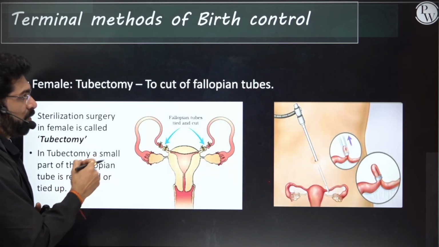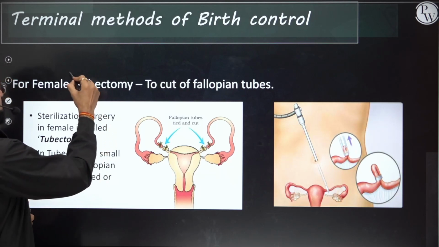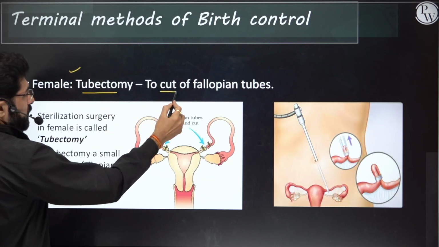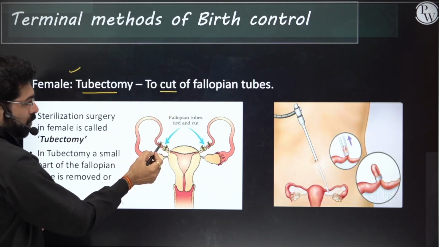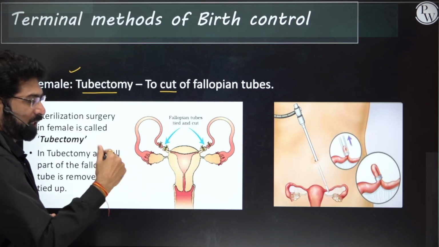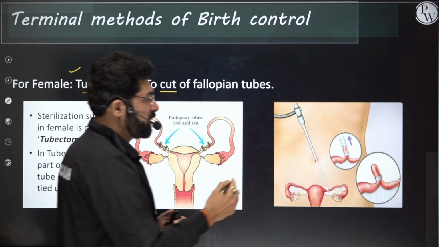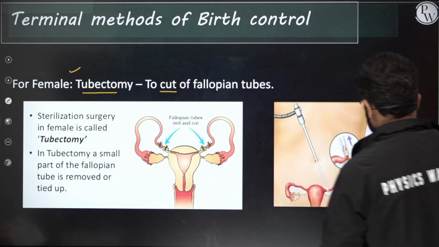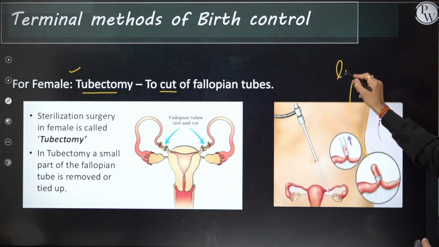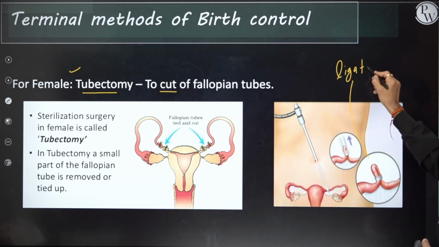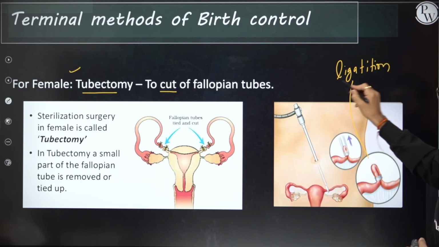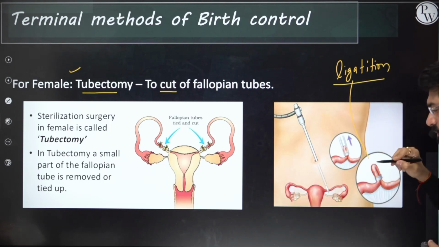Next you see the tubectomy. Tubectomy can be of two types. In one case the fallopian tubes have been tied and cut, but in the other case you can go for ligation. In this case the tubes have been ligated, they have not been cut.